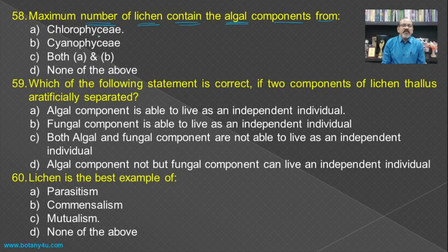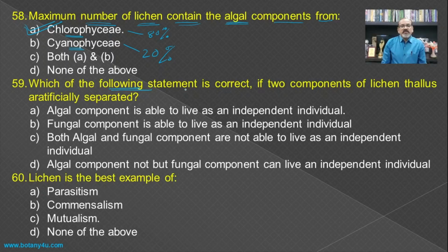There are members of Chlorophyceae and also members of Cyanophyceae in the lichen, but 80% of the lichens contain members of Chlorophyceae, and 20% contain members of Cyanophyceae, and hence Chlorophyceae becomes the answer for this question.